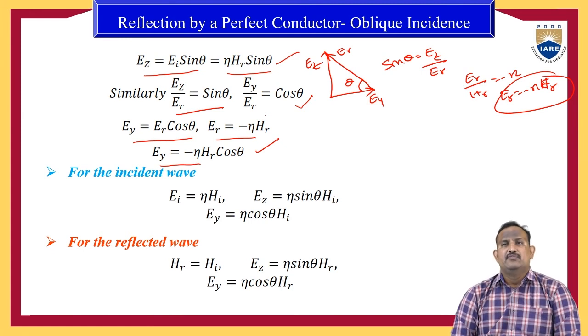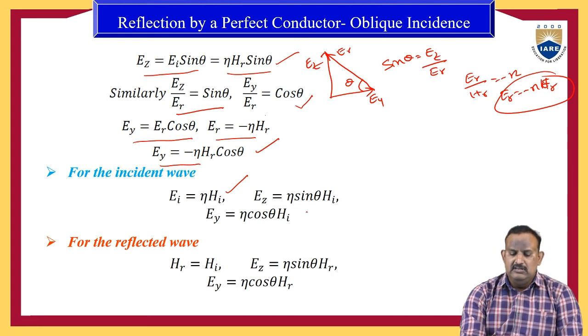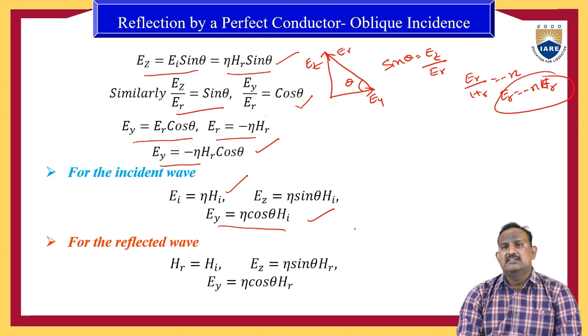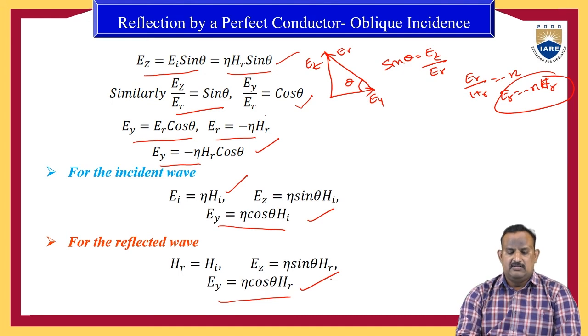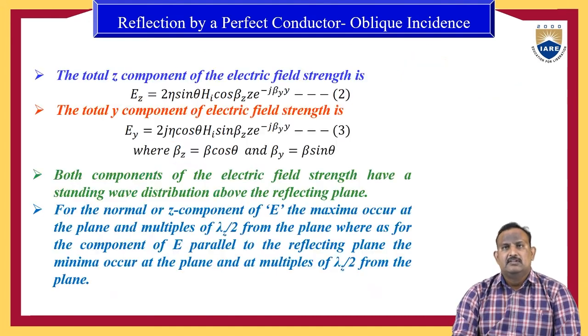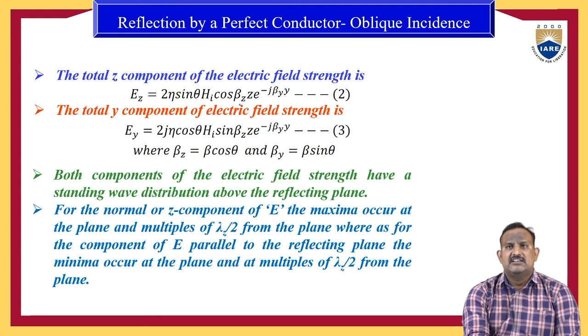So for the incident wave, we know that Ei is equal to eta into Hi, and directly I am writing the same expressions we have written previously. Ey is equal to eta cos theta Hi, and for the reflected wave, Ey is equal to eta cos theta HR. So like that we can write the two expressions. Then the total Z component of the electric field strength is Ez equal to 2 eta sin theta Hi into cos beta z into z, e power minus j beta y into y.